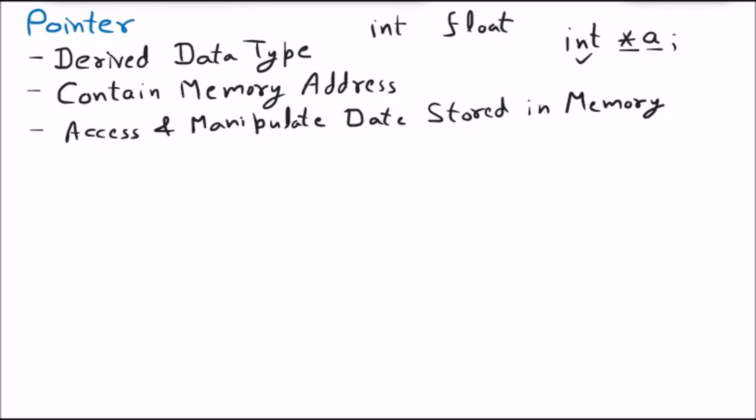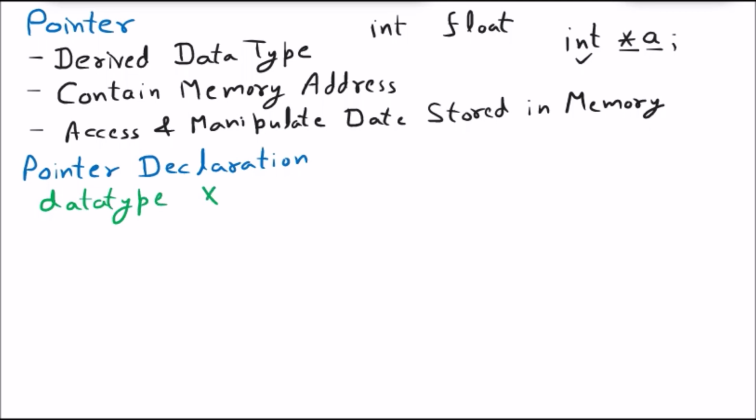Then further we have the next thing, that is pointer declaration. Pointer declaration means declaring the pointer. So how are we going to declare the pointer? Now we are learning that. The syntax of pointer declaration is, first of all, the data type, meaning we have a certain data type.